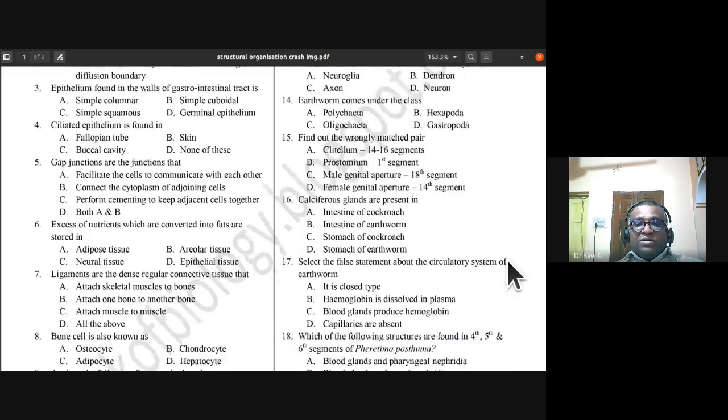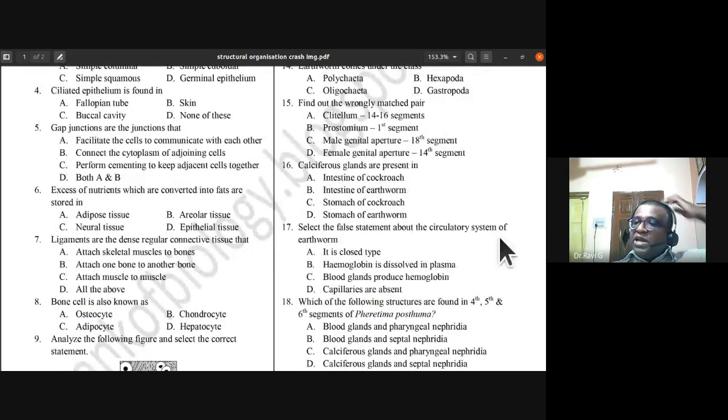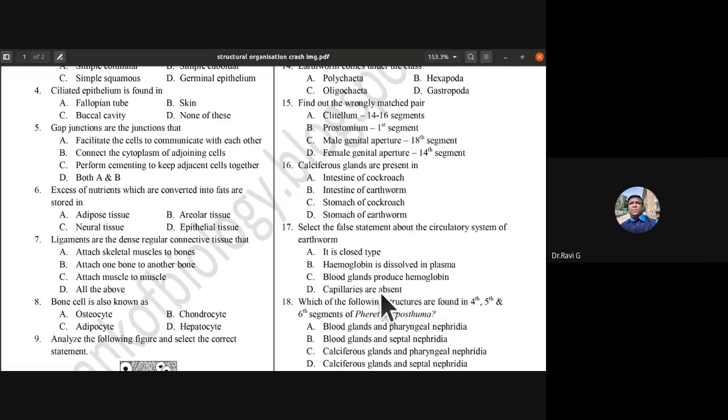So 17th one, select the false statement about the circulatory system of earthworm. See, earthworm, it is closed type. Hemoglobin is dissolved in plasma. Blood glands produce hemoglobin. Capillaries are absent. So about this, three statements are correct and one statement is wrong. So is the 17th one option E?